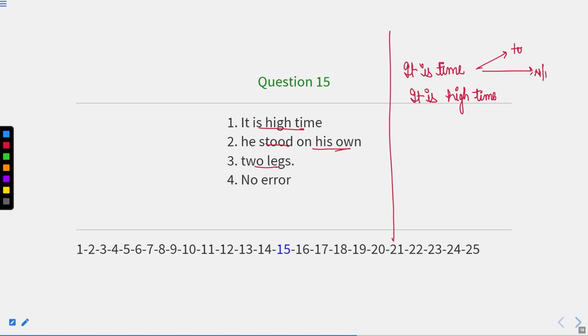If we have to, we can only write verb first form. But if there is a noun or pronoun after it is time or it is high time, we can only write